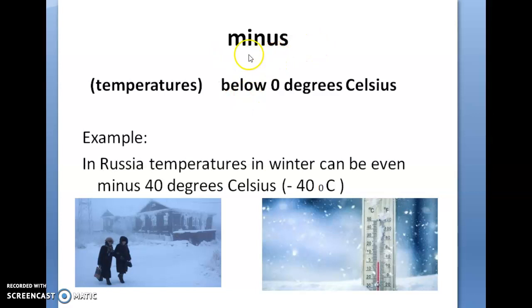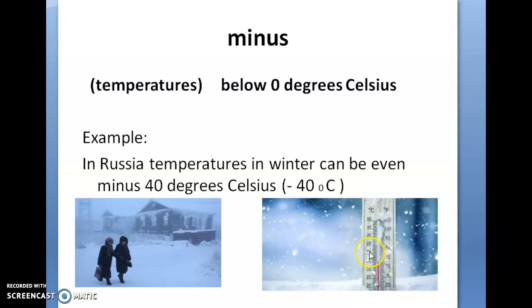Minus. I suppose that you know this word. We use it to speak of temperatures. Minus means that the temperature is below 0 degrees Celsius. The symbol that we use is this one. Can you see the thermometer? The temperature is below 0, so it's minus 6 degrees Celsius.